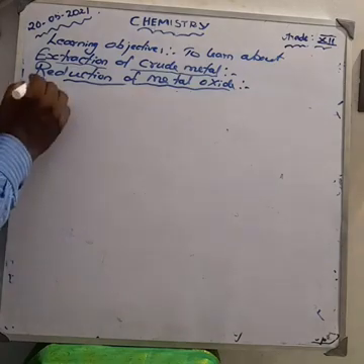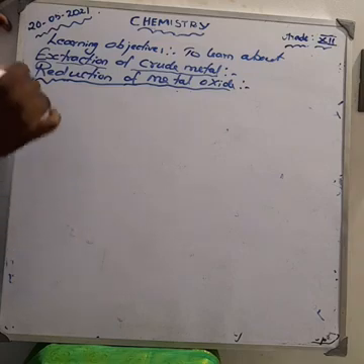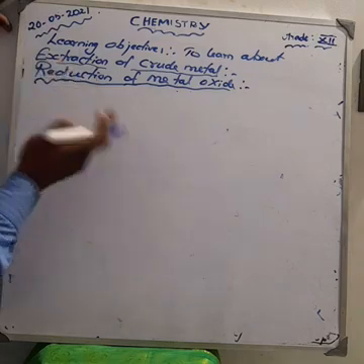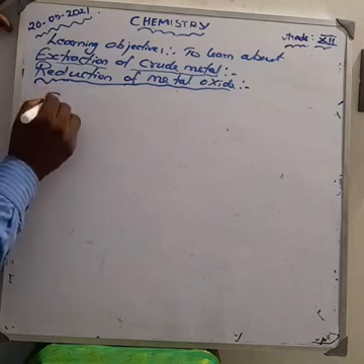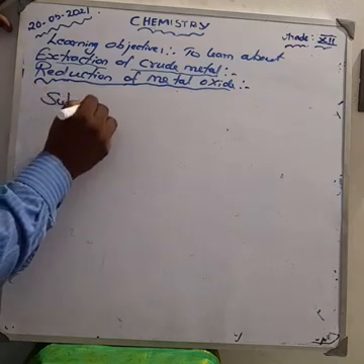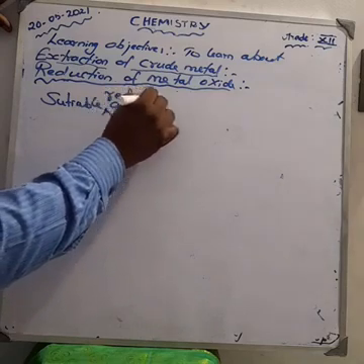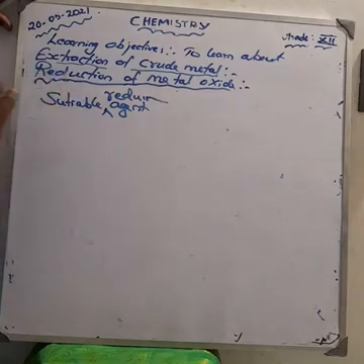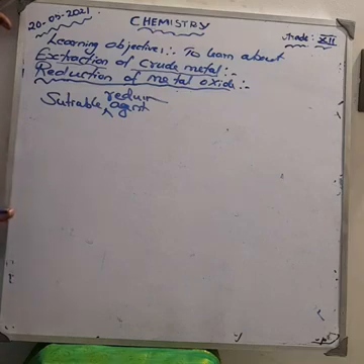Next is about the reduction of metal oxide. How can metal oxide be reduced to crude metal? Here we are using a suitable reducing agent. For example, carbon monoxide, hydrogen, aluminium. These are all used as reducing agents. Other reactive metals such as sodium, potassium, aluminium are also used as reducing agents.